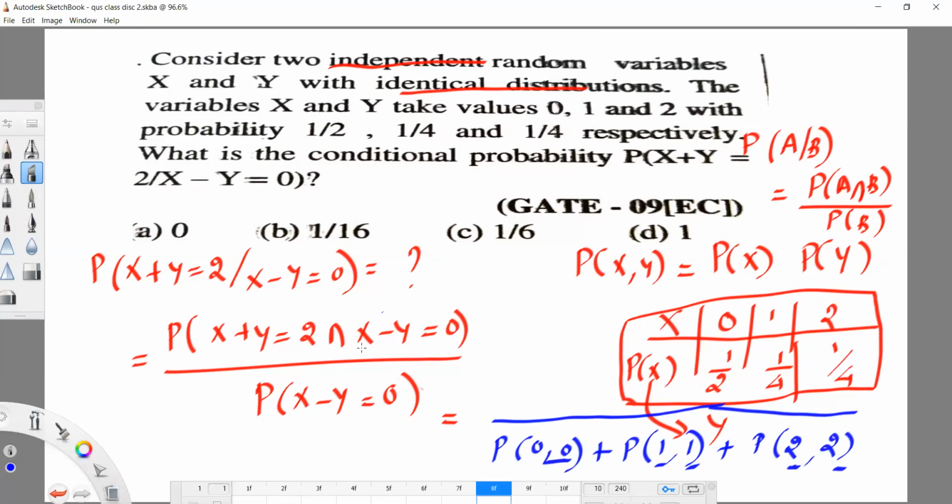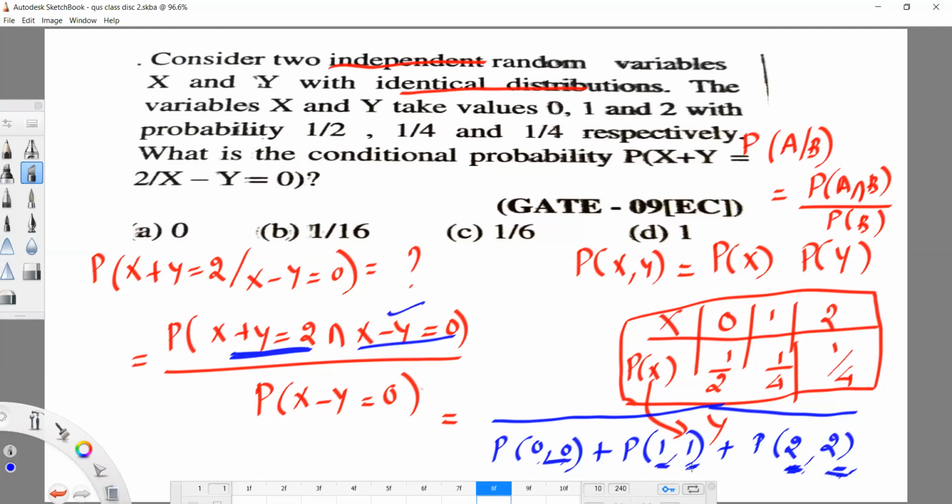But in the numerator, x minus y must be 0, those 3 cases, and also x plus y must be 2. In the first case x minus y is 0, but x plus y is also 0, so we cannot take it. In the third case x minus y is 0, okay, but x plus y is not equal to 2, because adding x and y gives 4.